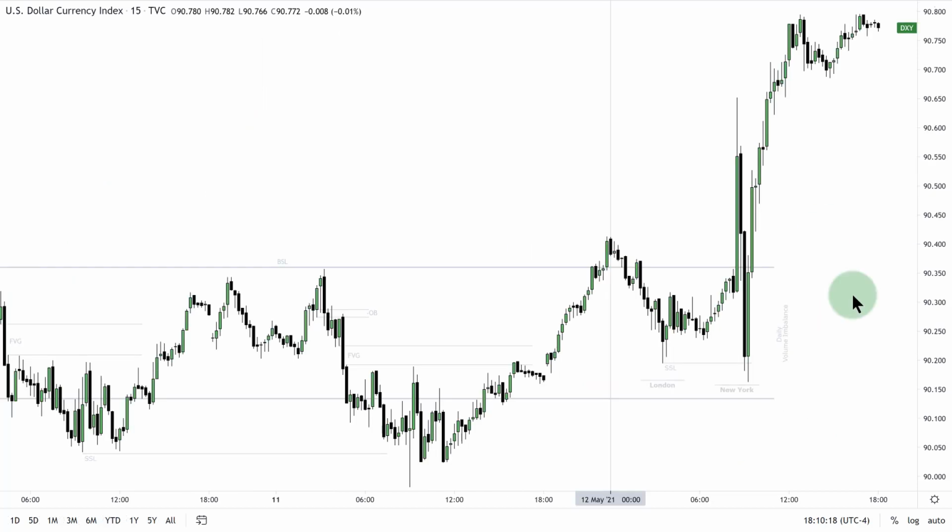15-minute time frame for the dollar index. Okay, we had the market trade back up above, and this is the volume imbalance premium high, volume imbalance discount low on the daily chart. That's what these levels are here. So we worked on the outside of that, came back down in essentially consequent encroachment, and then took out the low of London and the sell side liquidity here on this morning's news event. The data came out strong for the dollar, and we had this reaction in here.